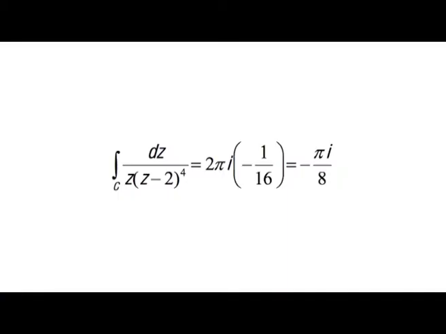Hence, the integral over C dz by z into (z minus 2) whole raised to 4 is equal to 2 pi i into minus 1 by 16. That is minus pi i by 8.